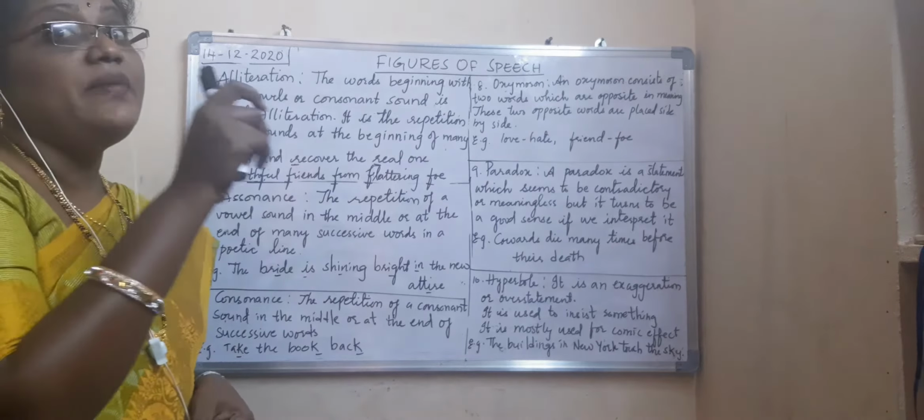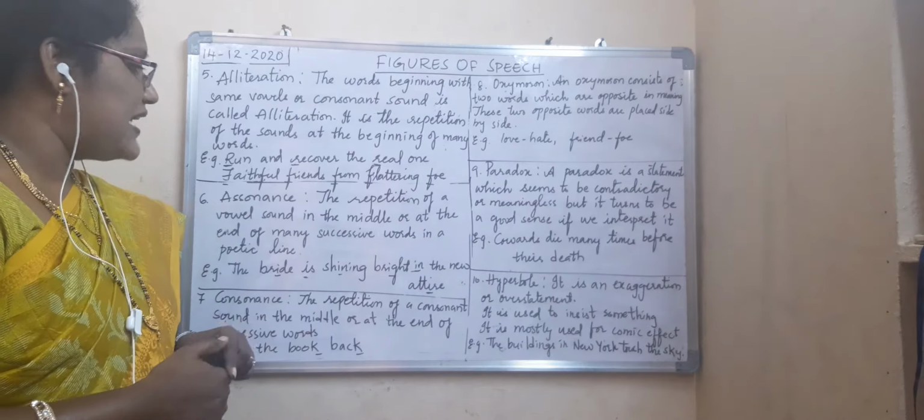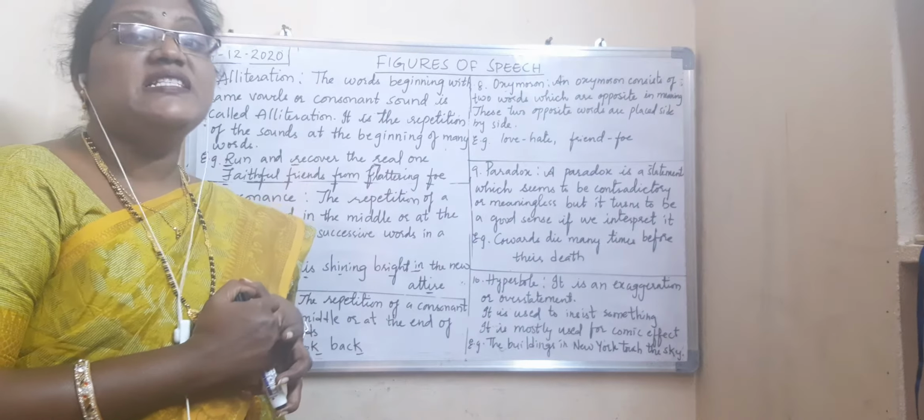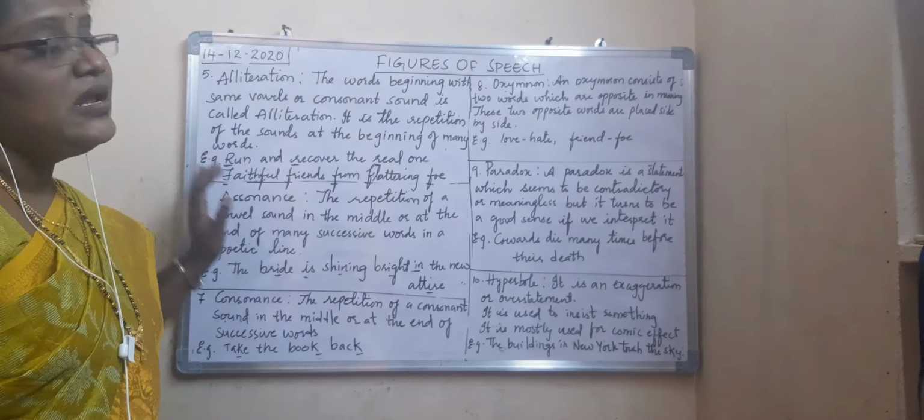Now for example, "The bride is shining bright in the new attire." Attire is nothing but what? New costume, new dress. So the bride. Now what I told you, the repetition of vowel sound. Vowel sound is repeated. Now what is the vowel in bride? I is the vowel. And again see here, in each word you have to underline I and show that this is assonance. So now what is assonance? The repetition of vowel sound either in the middle or at the end of many successive words. That you have to remember.